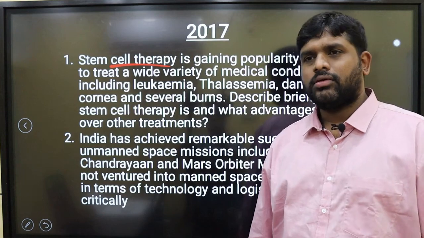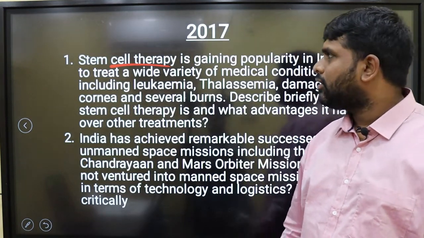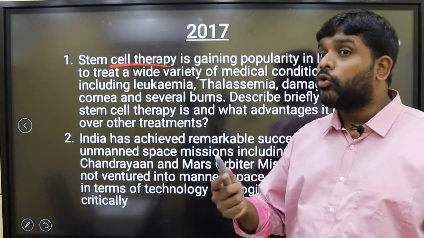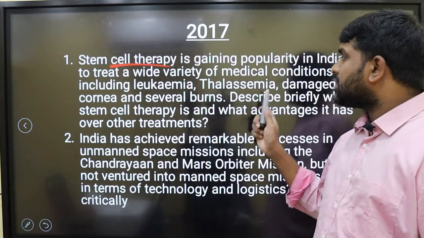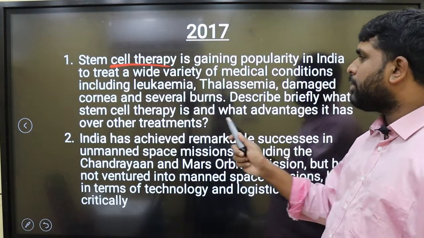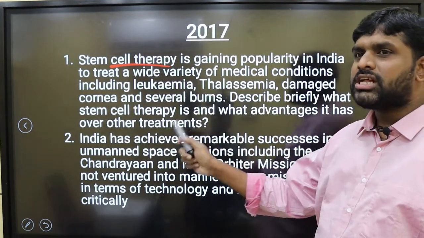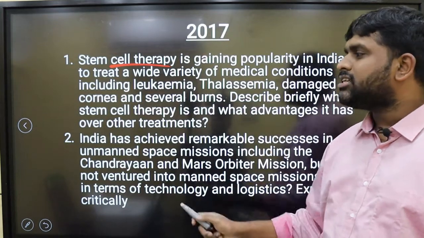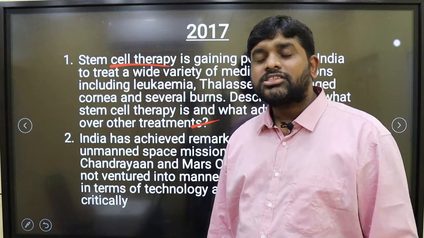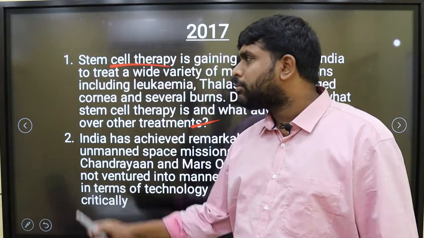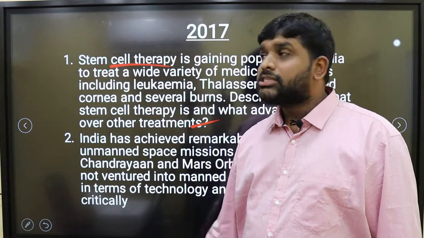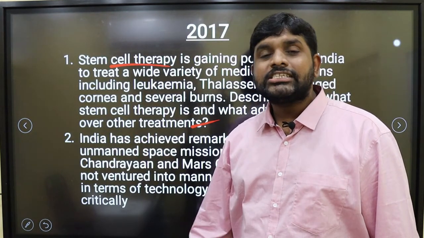Curing, the treatment is gaining popularity in India to treat a wide variety of medical conditions including leukemia, thalassemia, damaged cornea and several burns. Describe briefly what stem cell therapy is and what advantages it has over other treatments. Other than surgical treatments, what are the benefits which stem cell therapy is having? It's better than plasma therapy. What is that stem cell therapy?